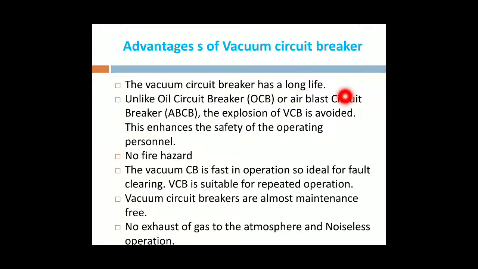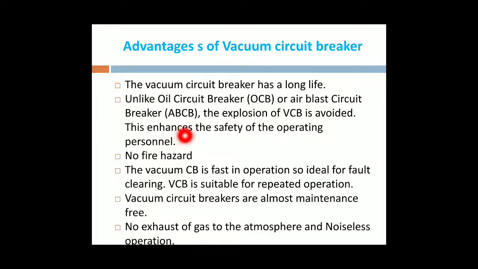The contacts of the circuit breaker are protected by using the vacuum as an arcing chamber. For that reason, the lifetime of the vacuum circuit breaker is more when compared to oil and air blast circuit breakers. Unlike oil or air blast circuit breakers, the explosion is avoided.